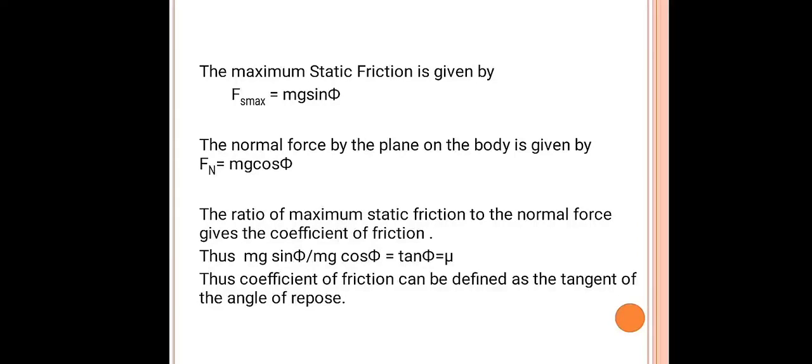It is given by mg sin phi over mg cos phi. mg gets cancelled. The ratio of sin phi to cos phi is equal to tan phi. It is denoted by the letter mu because the ratio of static frictional force to the normal reaction force is defined as mu. This is the coefficient of friction, and it is related to the angle of repose phi like this: mu is equal to tan phi. Thank you.